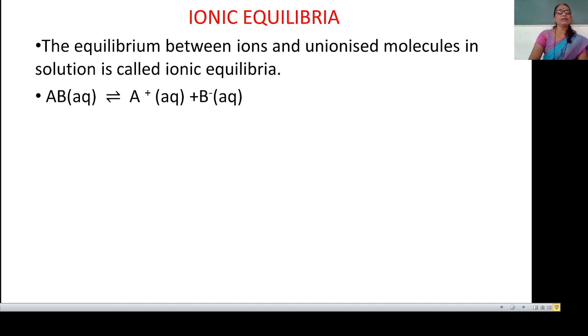Then what is ionic equilibrium? The equilibrium between the ions and unionized molecules is called ionic equilibria. Here in this reaction, AB in aqueous solution gives A plus and B minus ions. Means in the forward reaction there is a formation of A plus and B minus ions, and in the backward reaction there is a formation of AB. When the rate of backward reaction is equal to the rate of forward reaction, that is the equilibrium. And ionic equilibrium means again the equilibrium between the unionized molecules and ions in the solution.